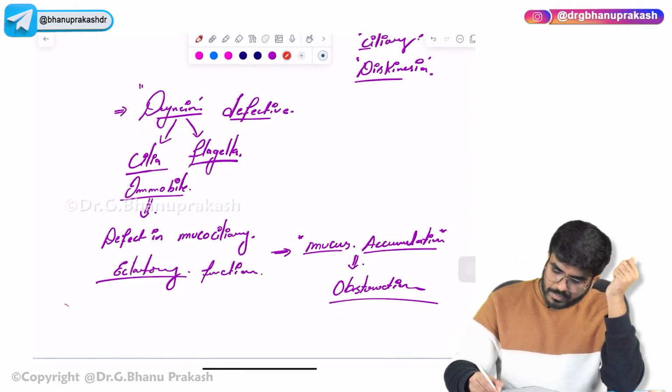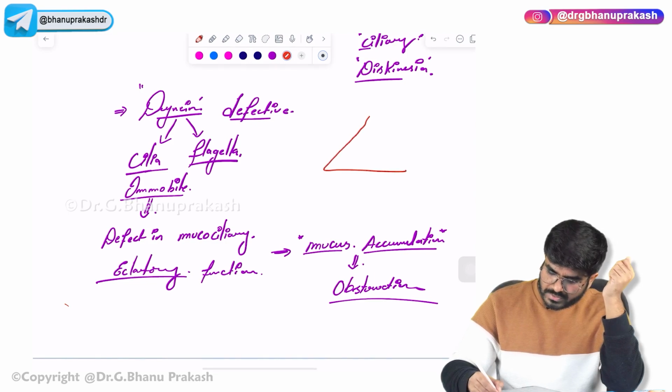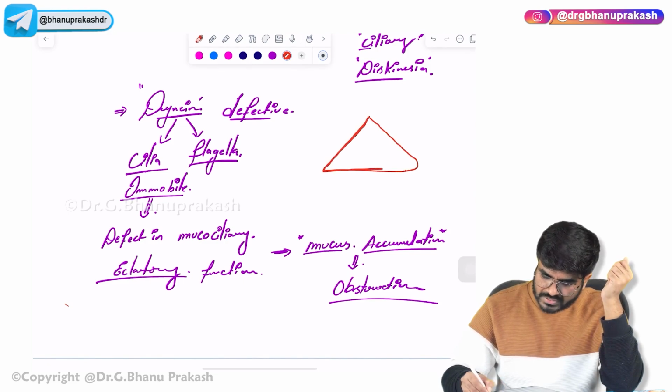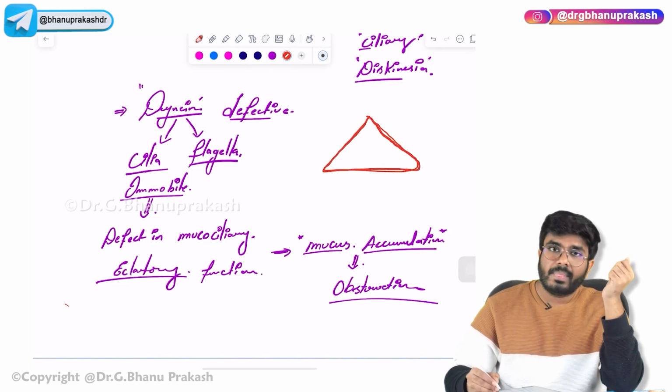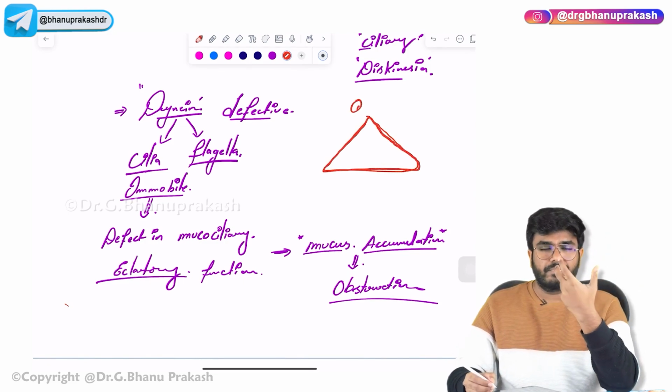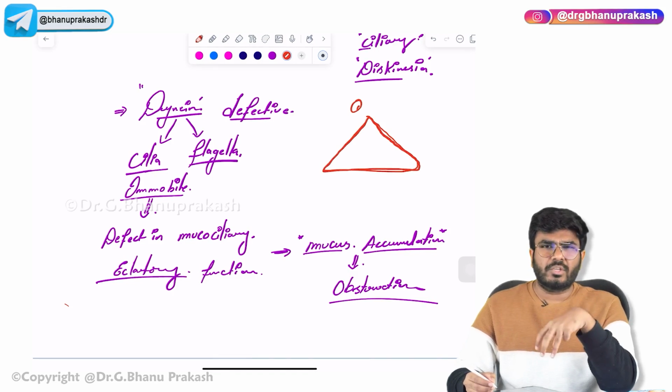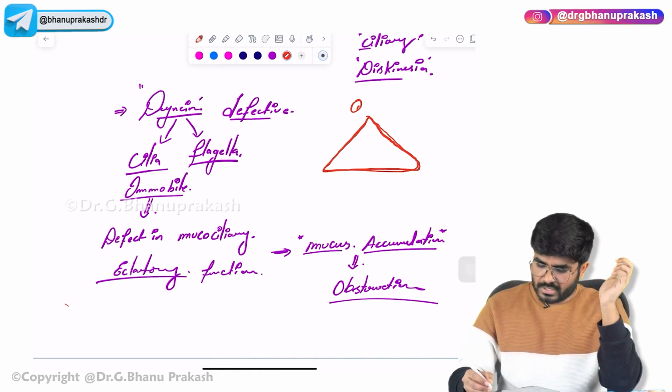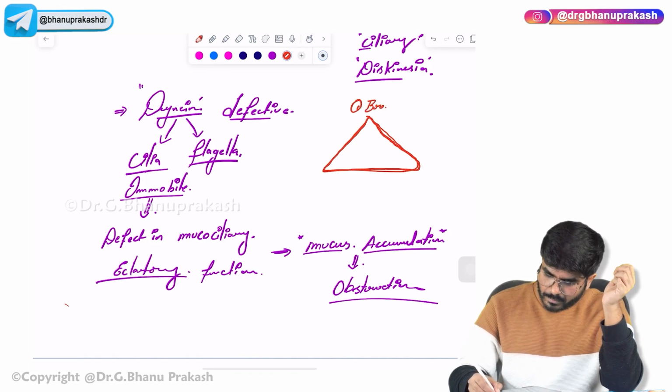See, these Kartagener people are going to have a triad of symptoms. If the person is suffering with Kartagener syndrome, he is going to have a triad of features. Three features are going to be there. What are they? Number one, it's the lung problem. Okay, the mucus accumulation leading to infection, inflammation. So one is bronchiectasis.